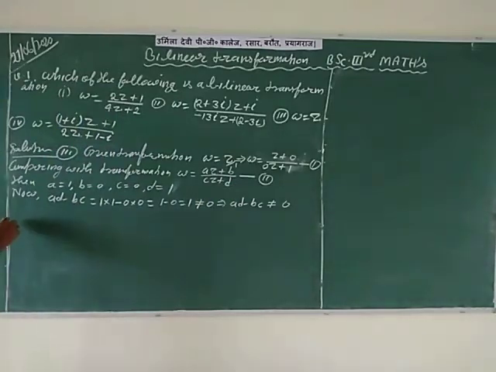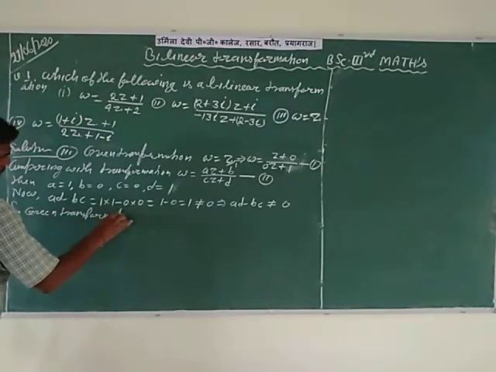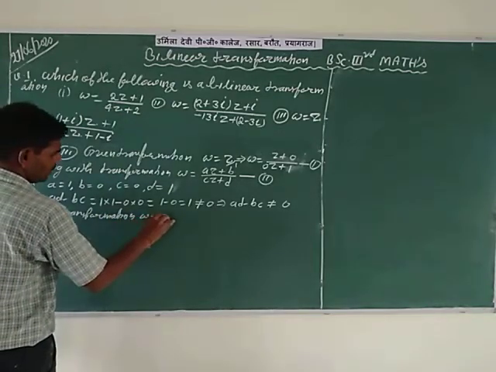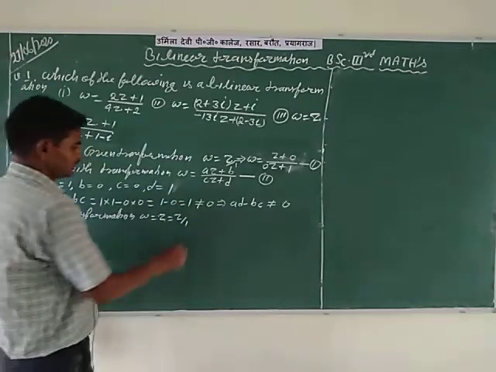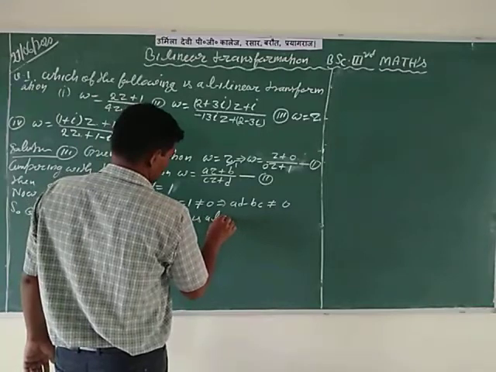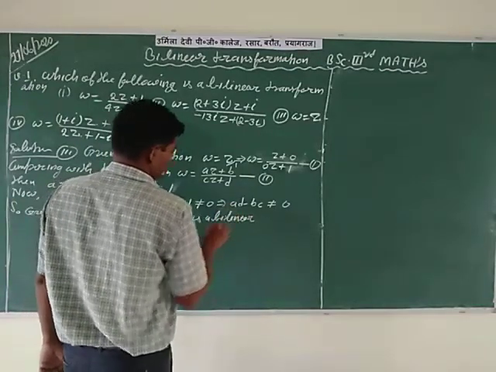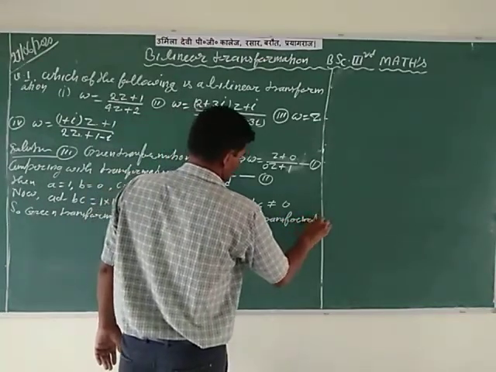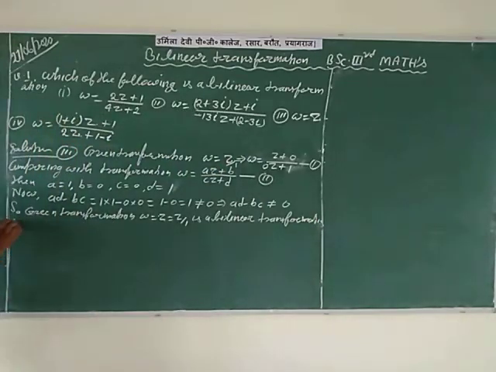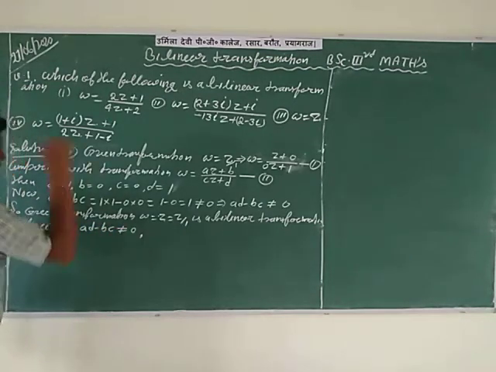So here write: the given transformation W is equal to Z, which can also be written as Z by 1, is a bilinear transformation, because the value of AD minus BC is not equal to 0.